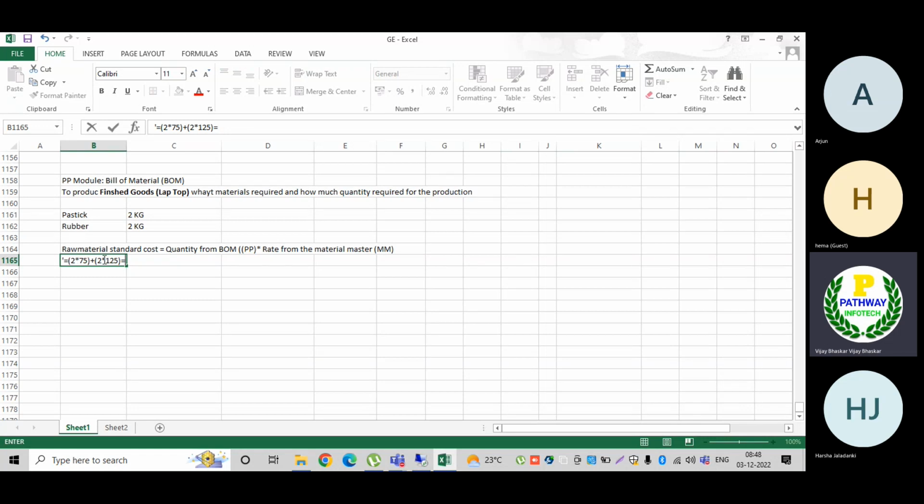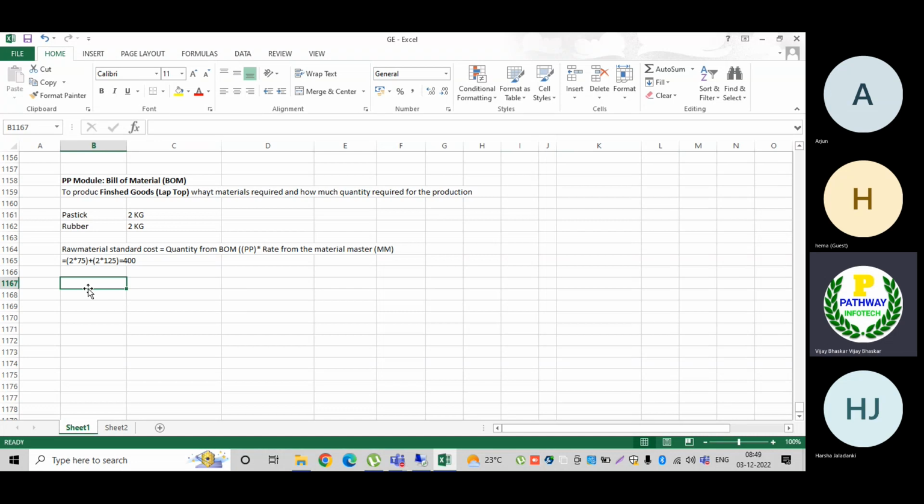Plus 75 into 2 kgs, this is 150, this is 250. 150 plus 250, what will happen? Total cost would be 400 rupees to manufacture the product. For the raw material, the cost is 400 rupees. Here we have just discussed how the raw materials cost will be estimated in the bill of material. Now valuation will be done.